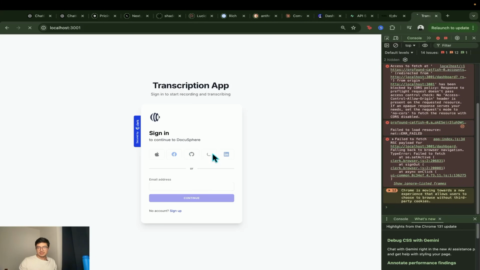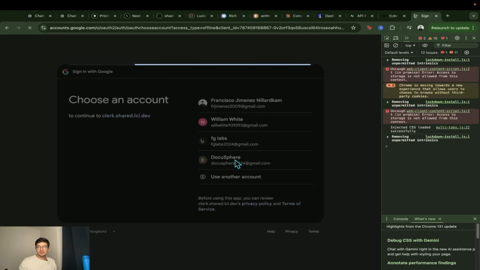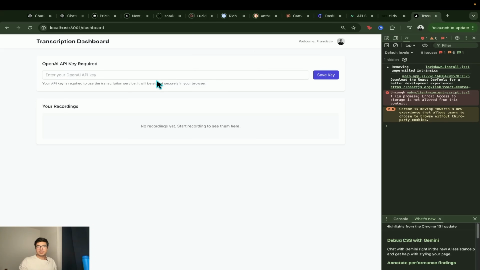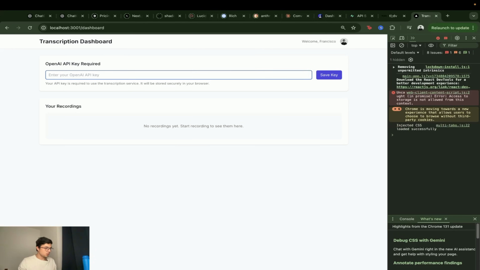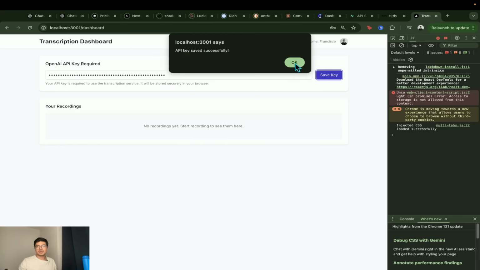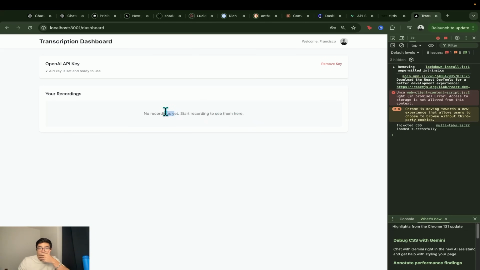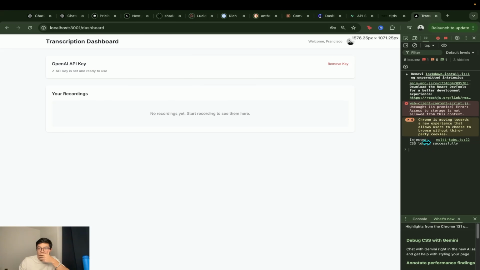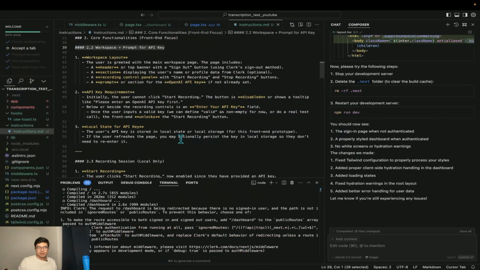Okay, so now we can sign in. Perfect. We can sign in using Gmail, and here we are. Okay, well, we are missing the recording button, so hopefully if we add the OpenAI key, that should work. So let's go ahead and add that. Key saved successfully. And I see that we don't have any recordings. That's because we're not there yet.